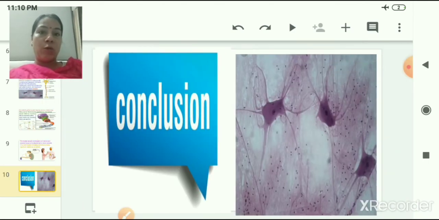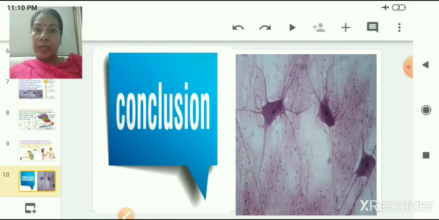Now let us conclude what we have done in today's session. In today's session we studied about nervous tissues. We studied that control and coordination in our body is done by these nervous tissues, and we studied the structure of nervous tissues. Nervous tissues are made up of a structural unit known as the neuron, and this neuron is made up of two main units, the cell body and the axon.